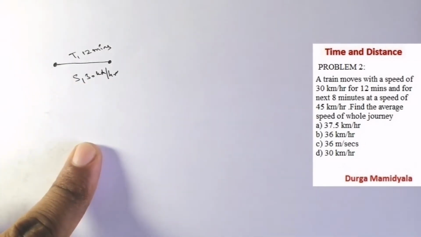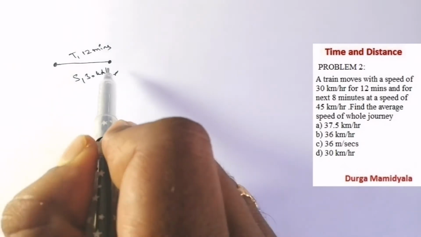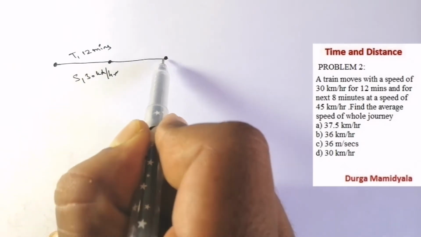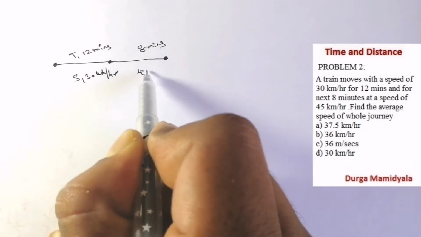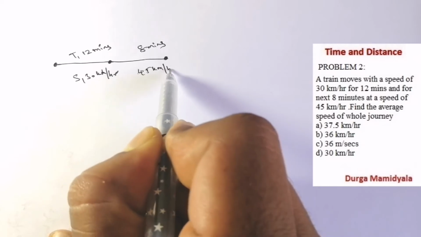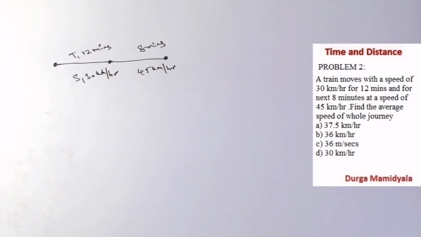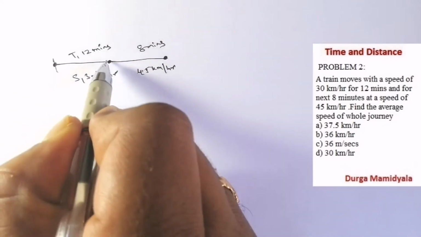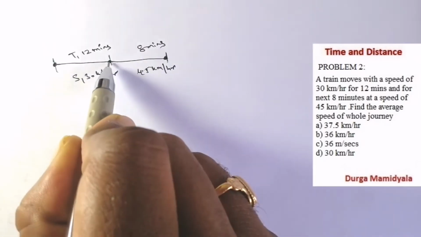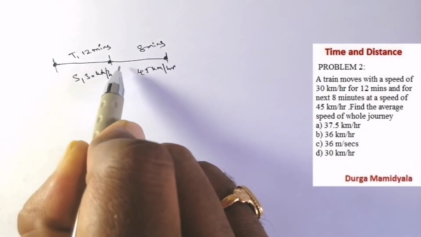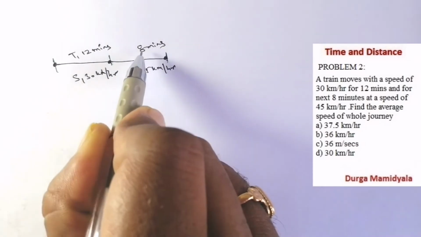And then for the next 8 minutes, at a speed of 45 kilometers per hour, it has moved. From here to here it has moved at a speed of 30 kilometers per hour, and the distance has not been given. Now he has given the speed and time.